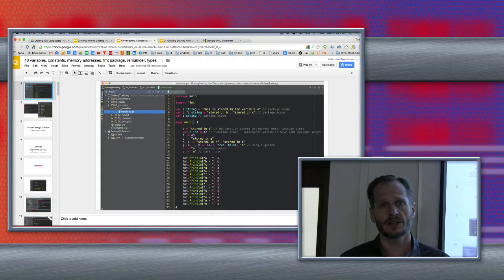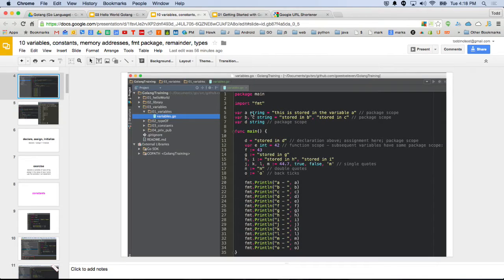If I wanted a variable to be accessible through different functions in the same package, then my variable needs to be outside a function. So I'd have to do var a, like lines 5, 6, and 7. Then any function within that package would be able to access that variable. So var a, b, c, and d are all accessible by any functions inside package main. And if I made these capital A, B, C, D, with capitals, they would be accessible anywhere in my program.